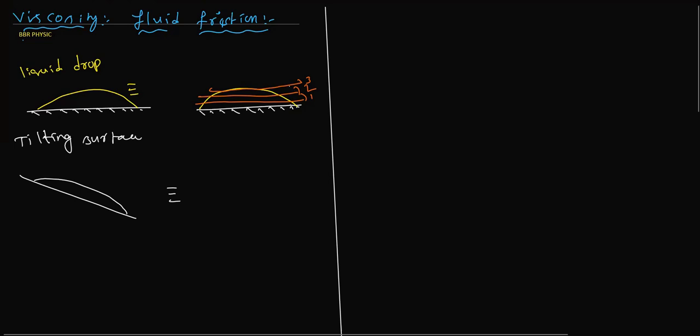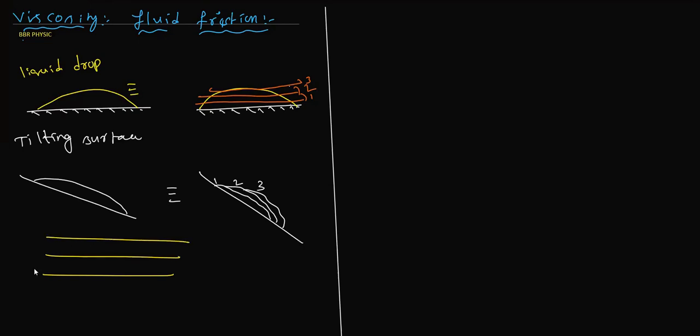If I tilt like this, you can observe three layers: first layer, second layer, third layer. Whose speed is more? The one at the topmost corner. Since the bottom one is touching the floor, due to friction it won't move. So let me assume the bottom one is not moving at all, the second one is going with velocity v, and the third one is going with velocity v plus delta v, some extra velocity. The third one is going with high speed. So it's very clear that V3 is greater than V2, which is greater than V1.